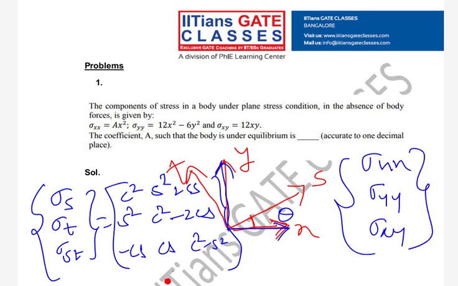What is your c here? It is cos theta. What is your s? It is sin theta. Okay, so this is the easiest way to remember your transformation matrix. So in the coming class, we will first derive how we got this transformation matrix and write it in this matrix form.